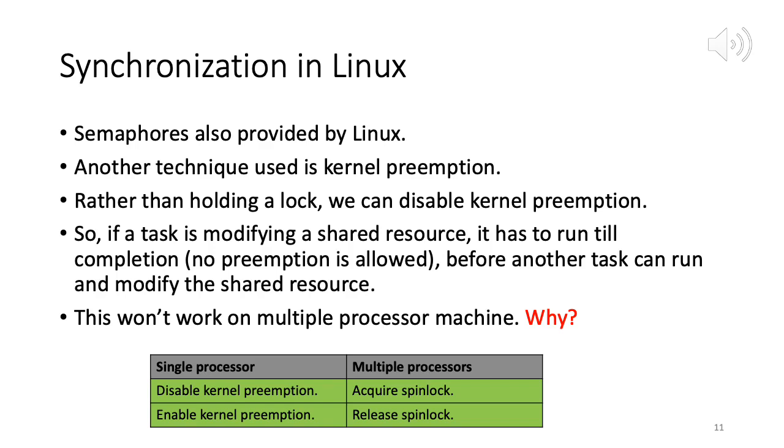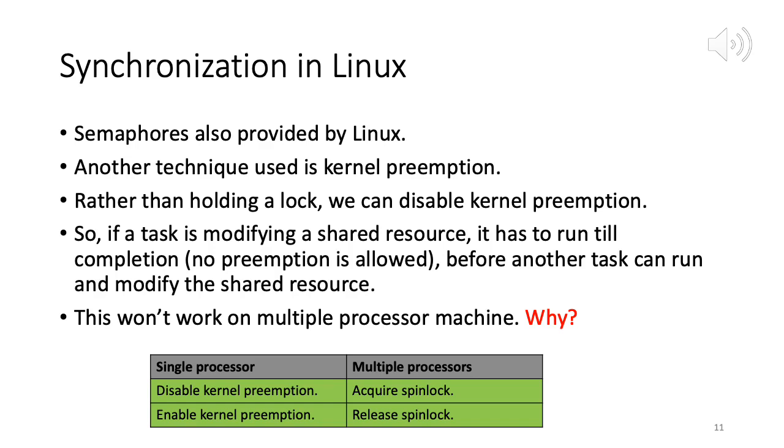What does a non-preemptive kernel mean? If a task is modifying a shared resource, it has to run till completion. No preemption is allowed before the task can run and modify; another task cannot run and modify the shared resource. While a task is executing and trying to modify a shared resource, we cannot do a context switch and give the CPU to another task.